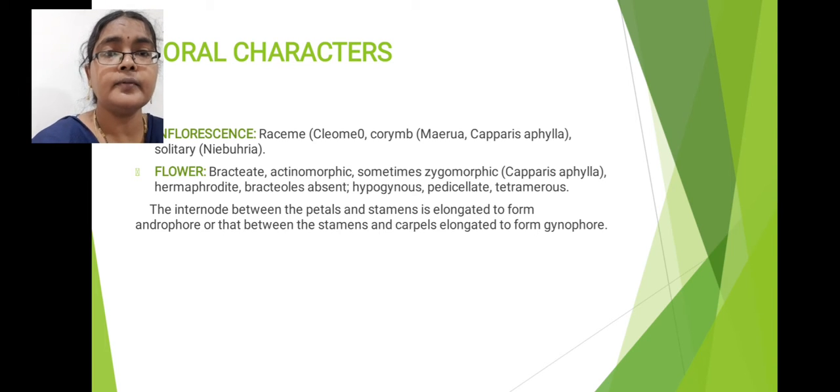So like that, here between stamens and gynoecium or between stamens and carpels also, this axis or internode is elongated in nature, that forms a specialized structure. That elongated axis is called as gynophore. So elongated internode axis which is present between petals and stamens, that is called as androphore. That kind of elongated internode which is present between carpels and stamens, that is called as gynophore. So presence of androphore and presence of gynophore is characteristic feature of Caparidaceae.